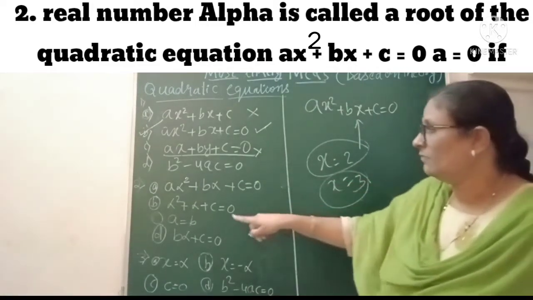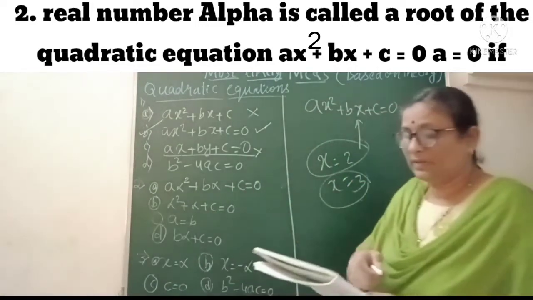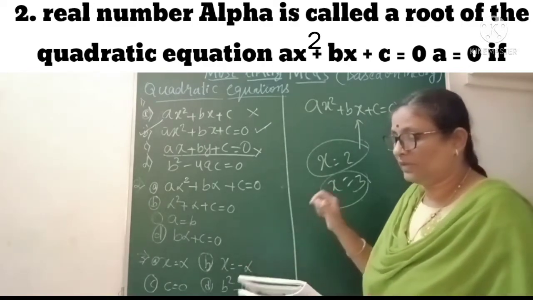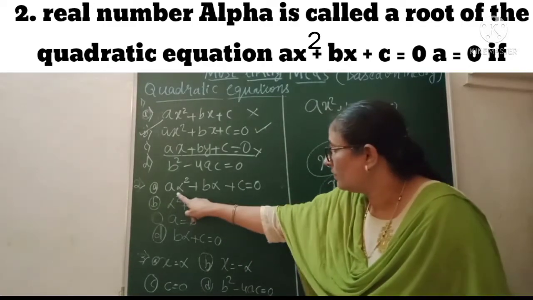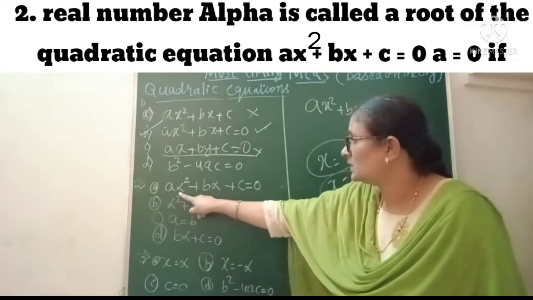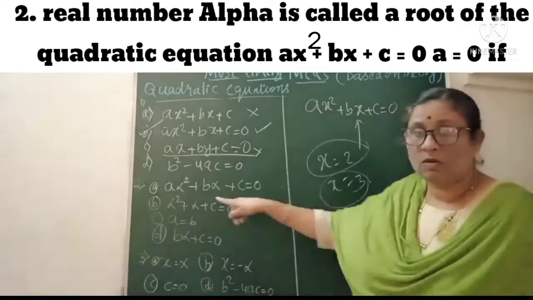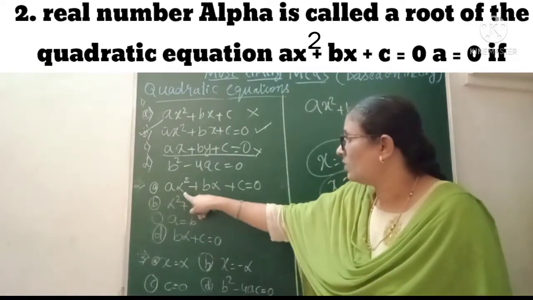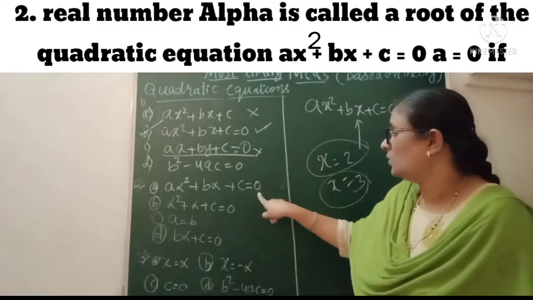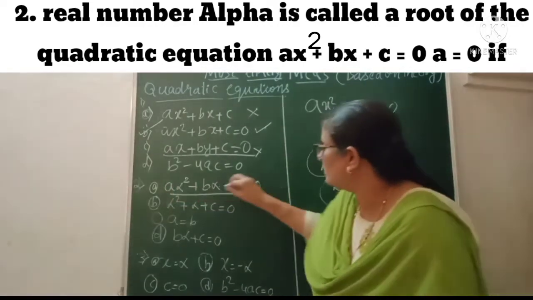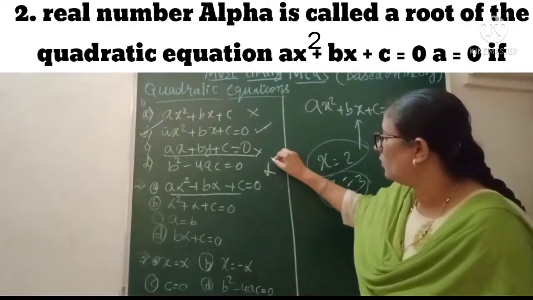In the same way here, a real number alpha is called a root of the equation when, instead of x, or instead of 2 and 3, you put alpha. If a alpha square plus b alpha plus c becomes 0, then alpha is called a root of the equation.